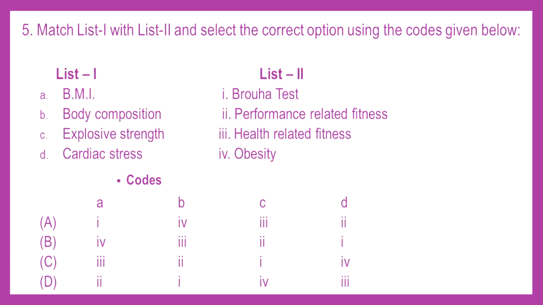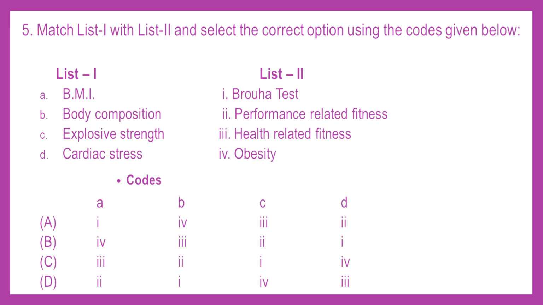So question number 5 is the same. Match list 1 with list 2. So list 1 is BMI. So let us see where BMI will match. Braura test, performance related fitness, health related fitness, obesity. So obesity is correct here. Body composition: Braura test, performance related fitness, health related fitness, that is health related fitness.